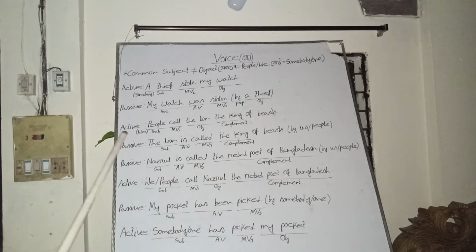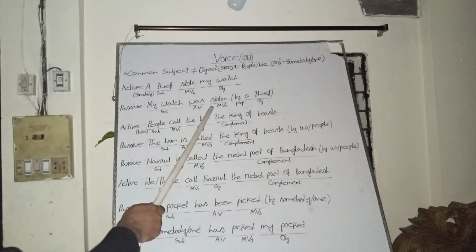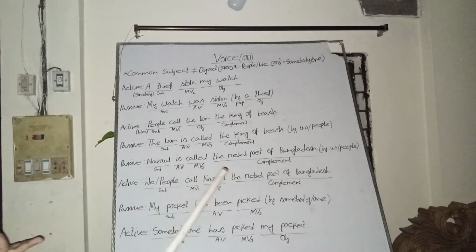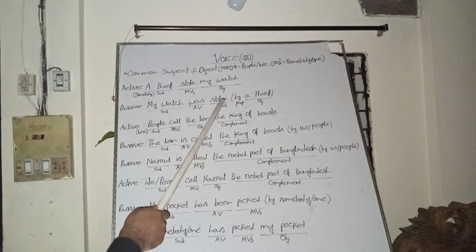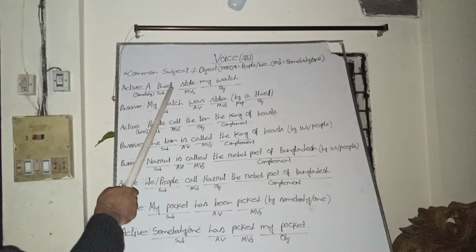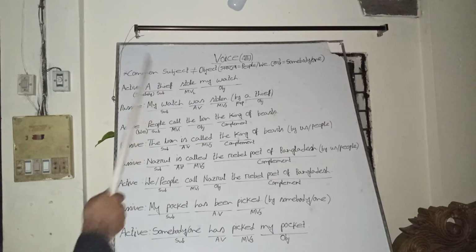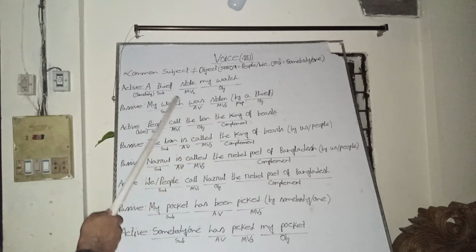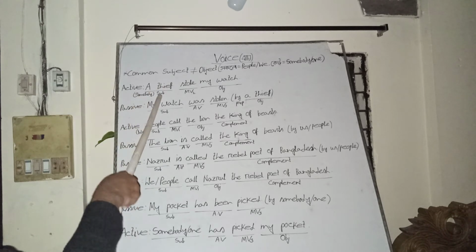But when we find any passive voice without the by preposition and its object, then we will think and suppose an appropriate subject. We know the work of stealing is for a thief, so we will make a thief, or somebody or someone, the subject in the active voice.